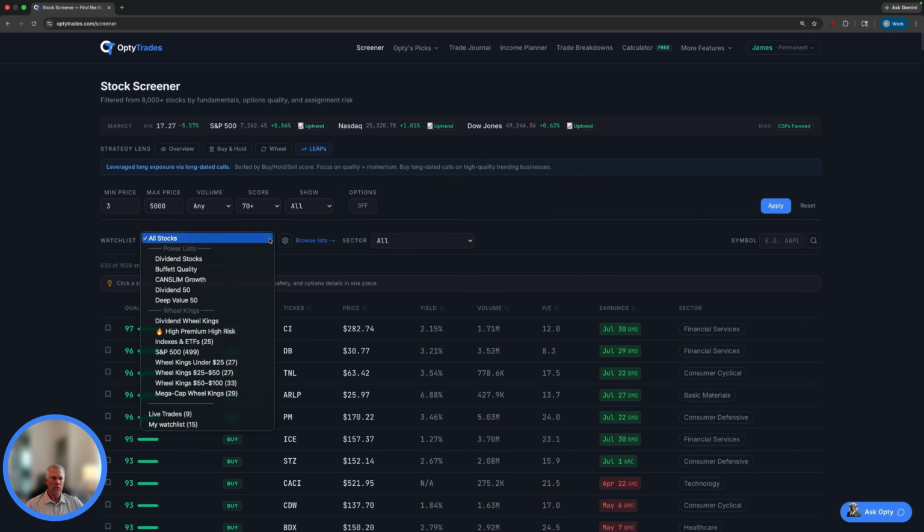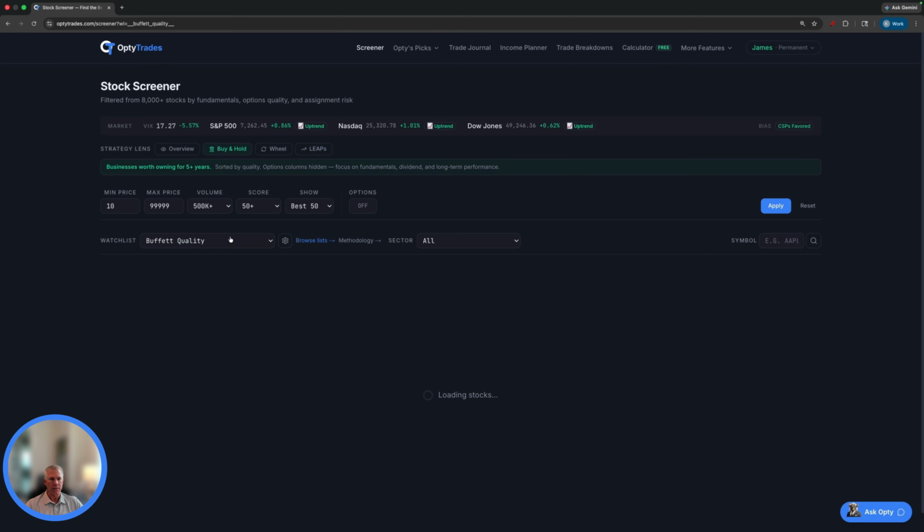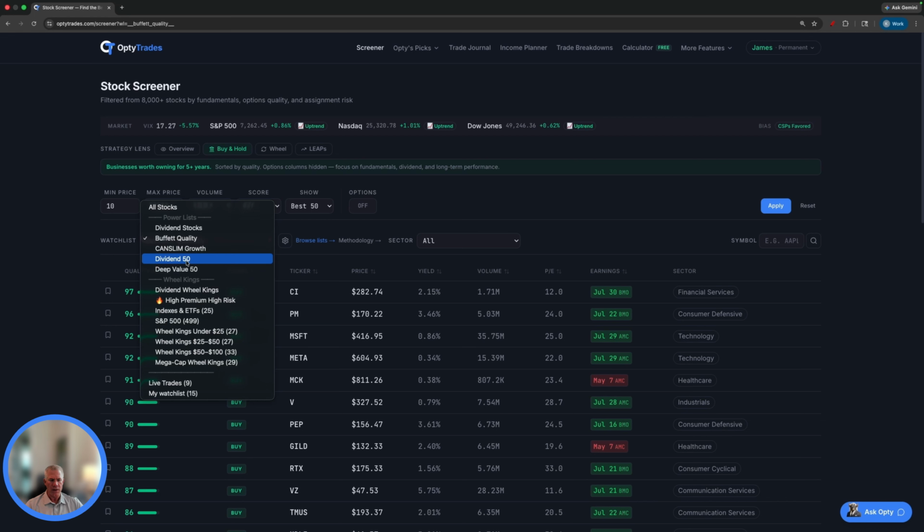The watch list allows us to go in and look for things like Buffett quality, financially healthy companies with durable businesses, your classic buy and hold names; dividend aristocrats, consistent dividend players for income investors; deep value, undervalued companies trading below what the fundamentals say they're worth; CANSLIM growth, high growth momentum names following the classic William O'Neil framework; and high premium, stocks with elevated IV and strong options liquidity. These are for wheel trader names. So no matter what kind of investor you are, there's a list built for you.